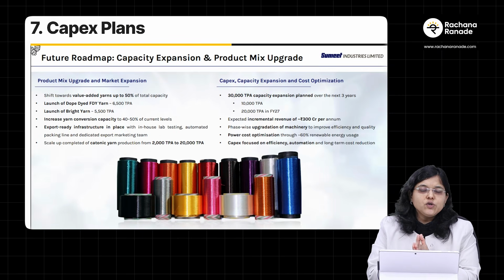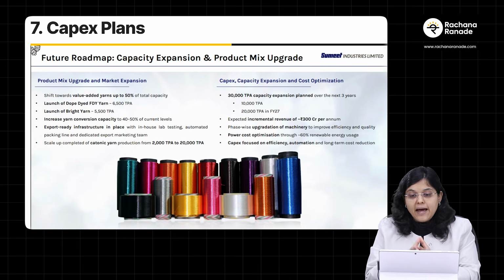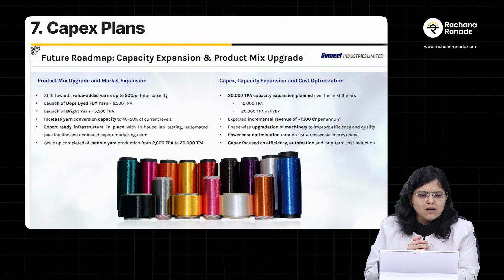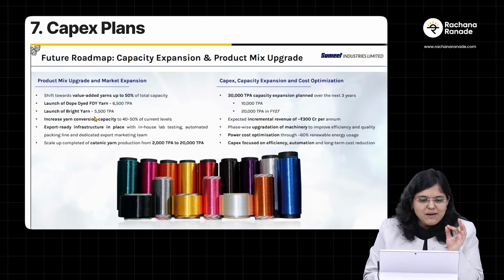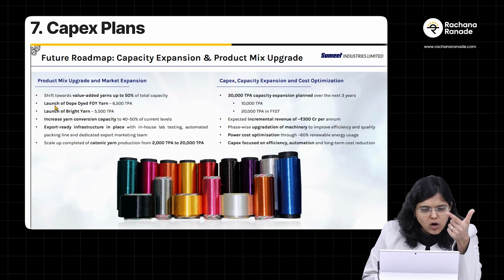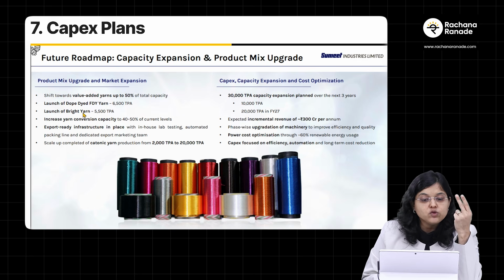In the next section, which is the final section, we'll talk about their capex plans. In their investor presentation, they have also talked about the product mix upgrade and their capex plans. Of course, I'm not going to read it one by one, but I'll quickly tell you the important points. They're launching dope dyed FDY yarn and also bright yarn.